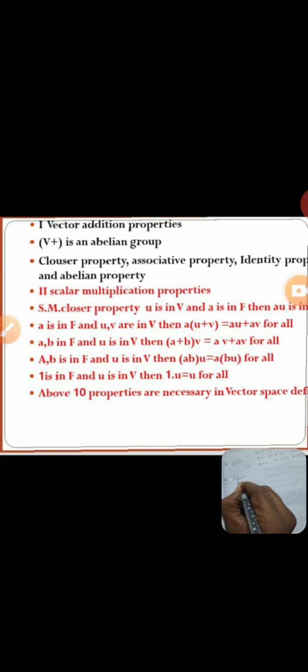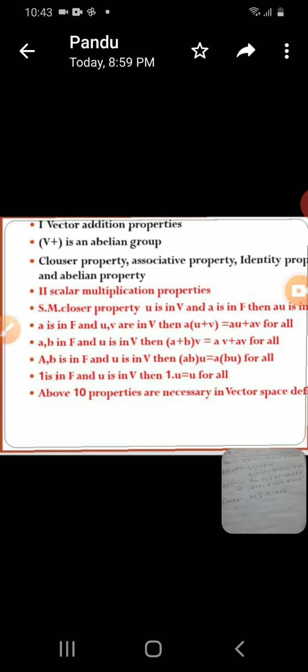What is the inverse property with respect to addition? u is also an element of V. Similarly, minus u is also an element of V. V has each and every element possessing an additive inverse. What about W? If W is there, minus W is also there in V. Each and every element, plus or minus, exists in V. Then V satisfies the inverse property. Then under the 4 properties above, closure, associative, identity and inverse, V plus is a group.